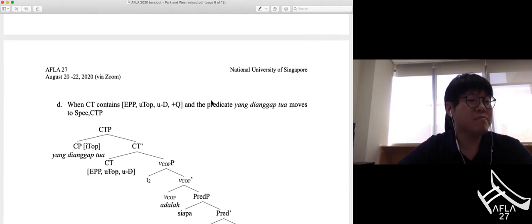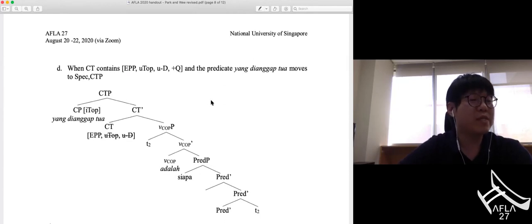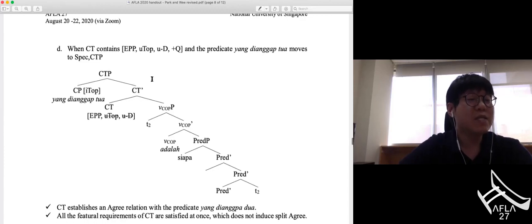Then how can the sentence in 10b be created? We propose that the sentence is generated when CT contains EPP, uninterpretable non-D feature, and plus Q, and the predicate yang dianggap dua moves to spec CTP. The derivation is represented in 13d here. So CT establishes an agree relation with the predicate yang dianggap dua, and all the feature requirements of CT are satisfied at once.